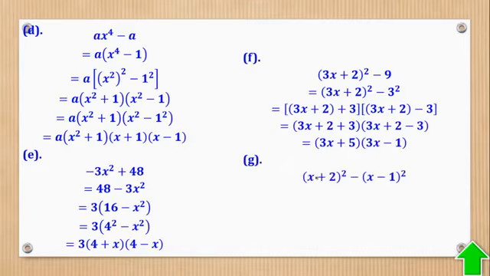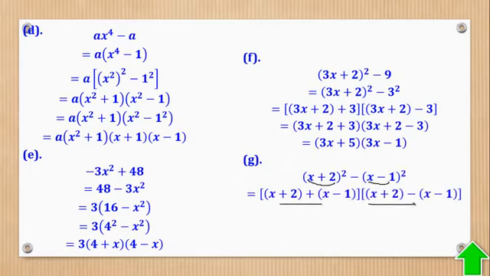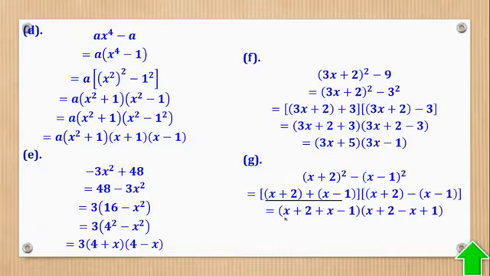Then part G, I have that. So still difference of two squares. The sum is now 2x plus 2 and x minus 1. Sum, difference. Then I'll deal with this inside brackets to give you that and that. Then collect like terms. This with this, 2x, this with this, plus 1. This with this, x cancels, then this with this, it is only 3. So at the end, you have that as the answer.